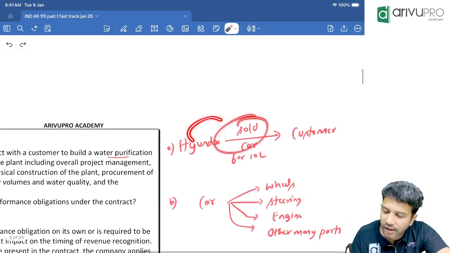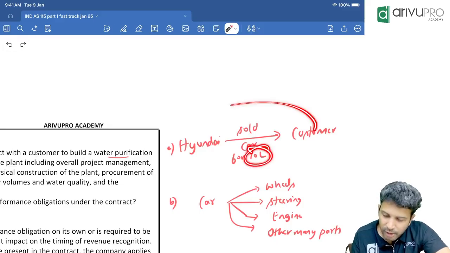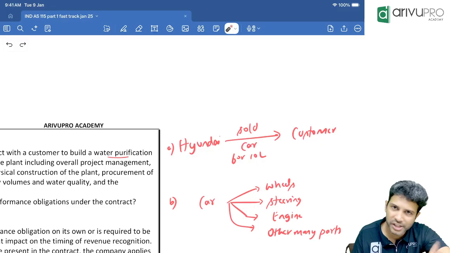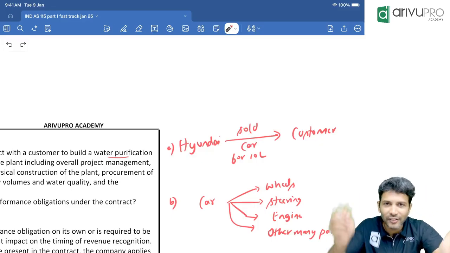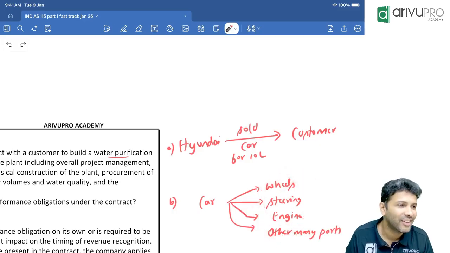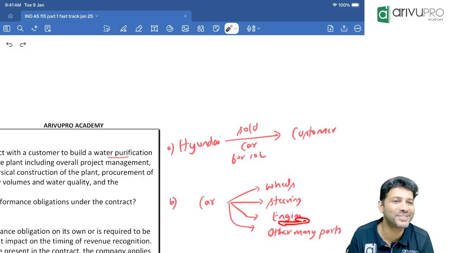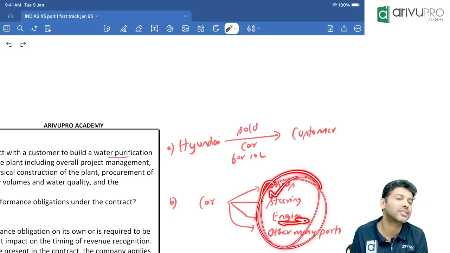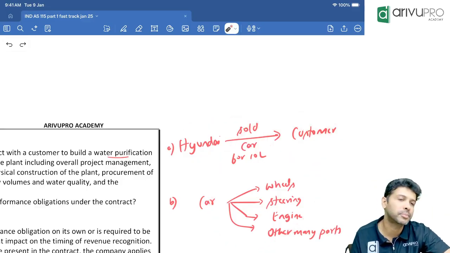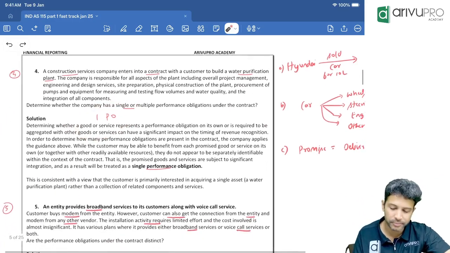Like a car. If Hyundai sells a car to a customer, let's say for 10 lakh. The customer told, I want a car. But in order to build the car, Hyundai has to have 4 tires, one Stepney, then a steering wheel, music system, and engine. Are all these separate POs? A car will obviously have 101 parts. Can the customer use the engine alone without the car? No, all these are interconnected assets. That means there will be one PO. That is what this example is. Yes, sir. So the final answer is it's one performance obligation. Can we go to the next question?